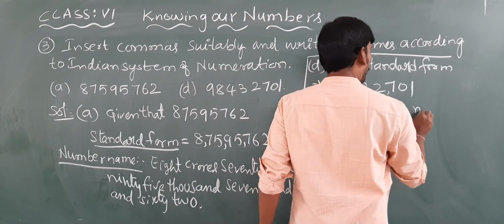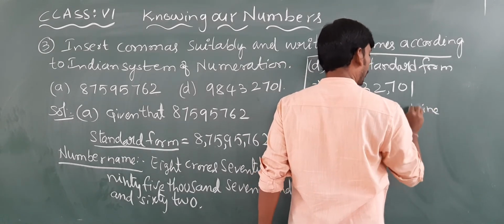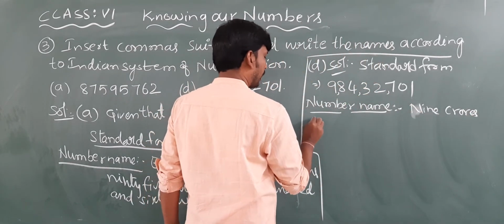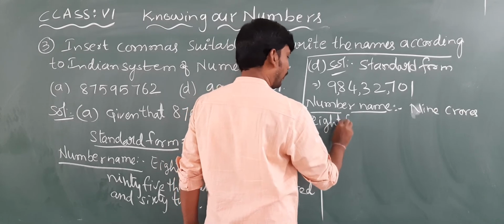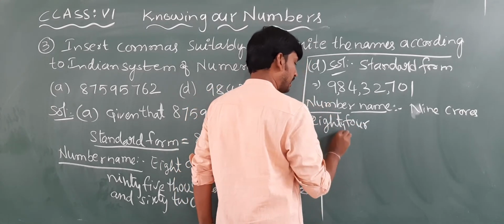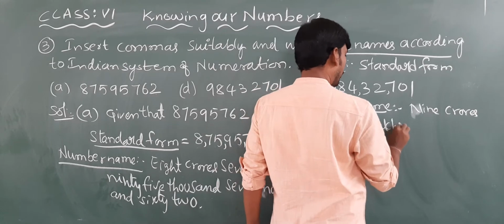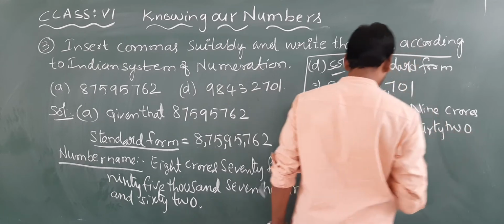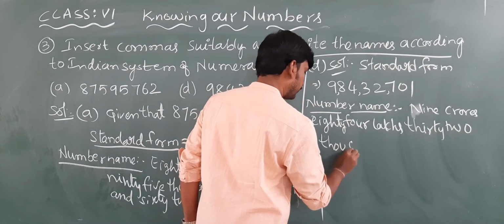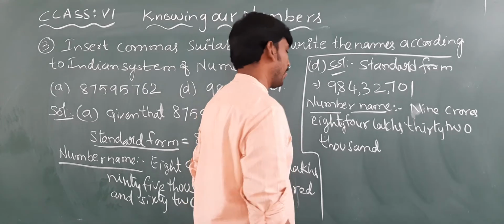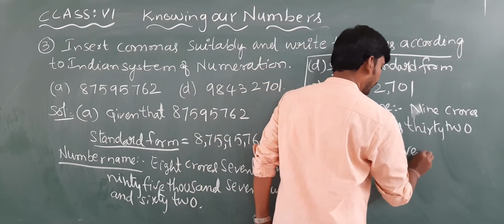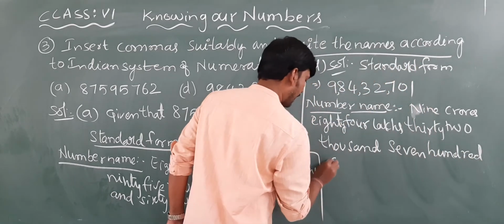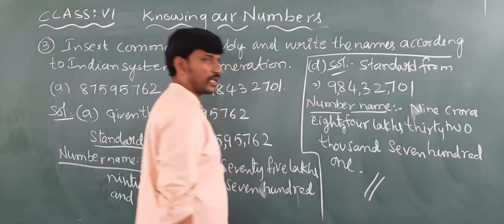Okay, so 9 crores, 84 lakhs, 32,701. Is this clear, children?